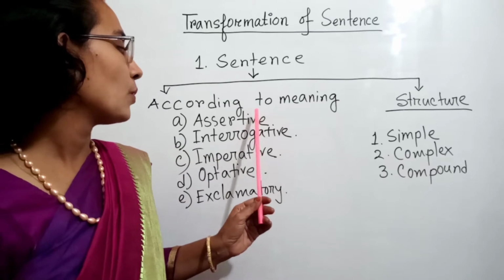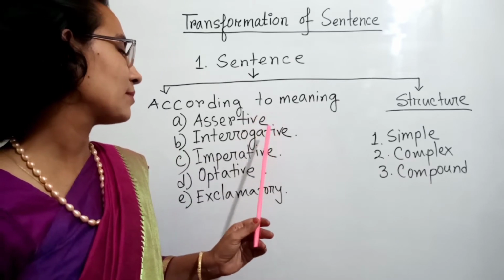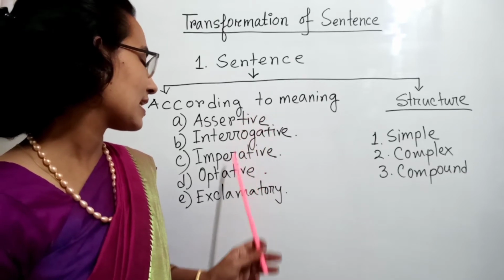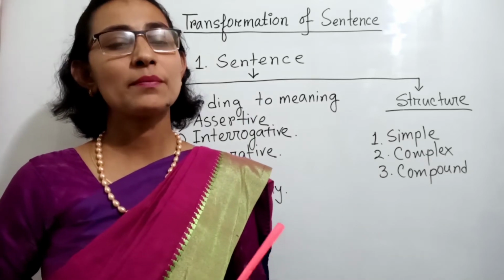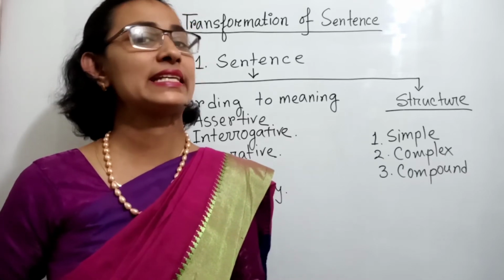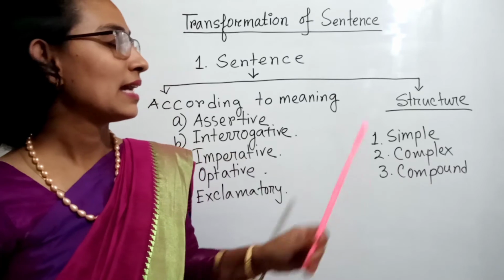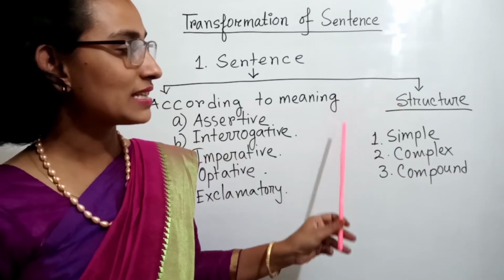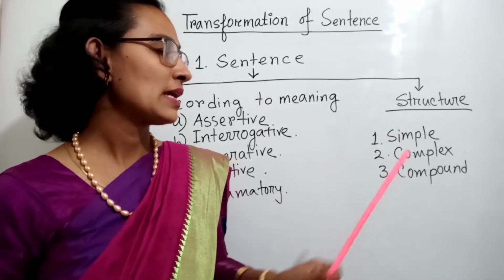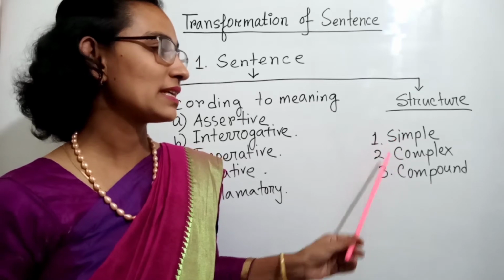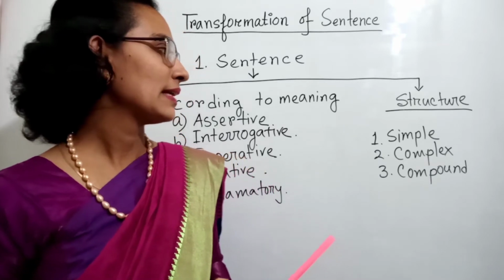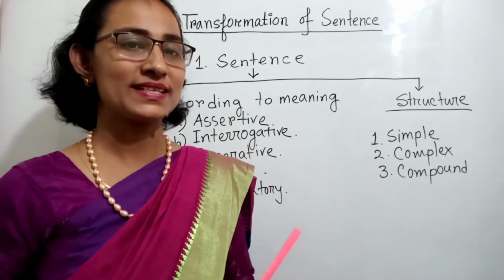So, when you want to change from assertive to interrogative or interrogative to assertive or assertive to imperative or optative or assertive to exclamatory, you need to remember that no need to change its meaning. You have to change the sentence without changing its meaning. And according to structure, there are 3 kinds of sentence: simple, complex, and compound. You can get 2 or more sentences from these topics when you change the sentences. So, next I will show another topic.